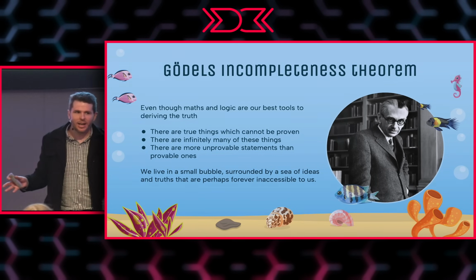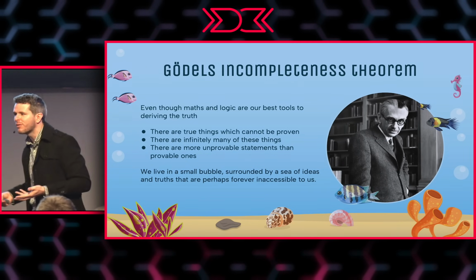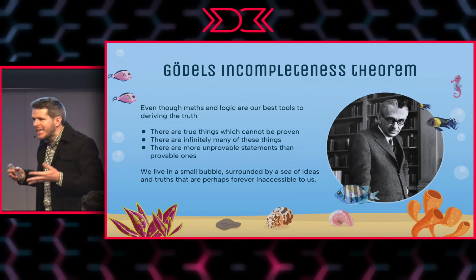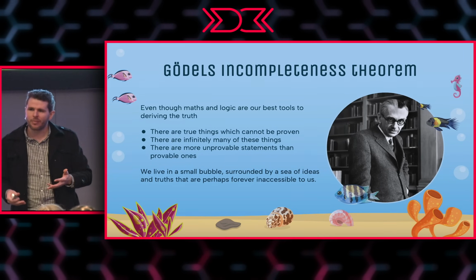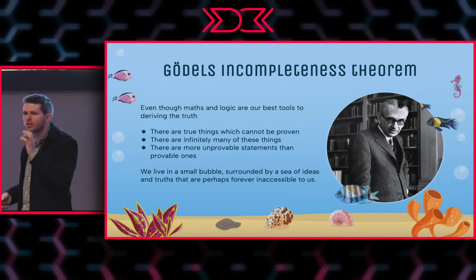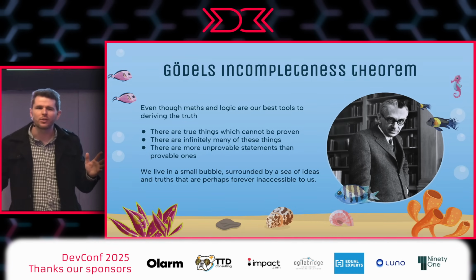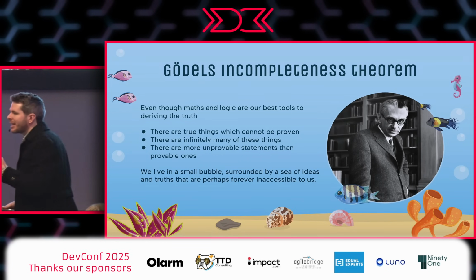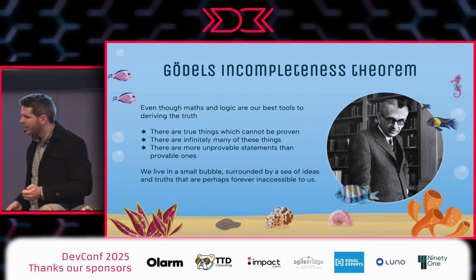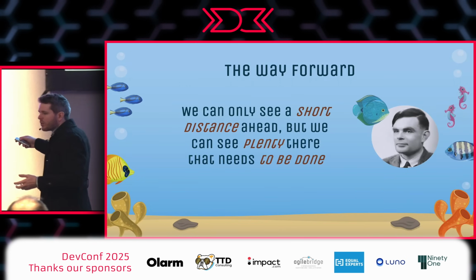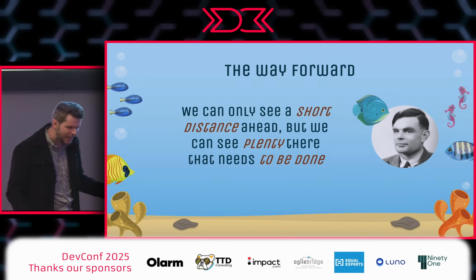So our maths and our science, our sharpest, best possible tools for distilling the truth from our observations of the universe, is incapable of deriving almost all of the truth that exists. We are on a tiny, tiny dot of comprehensive knowledge that is adrift in a massive universe of things that are utterly and permanently inaccessible to us using our best tools for distilling truth. But of course, we all know that there are things that are incomprehensible that emerge in our society.